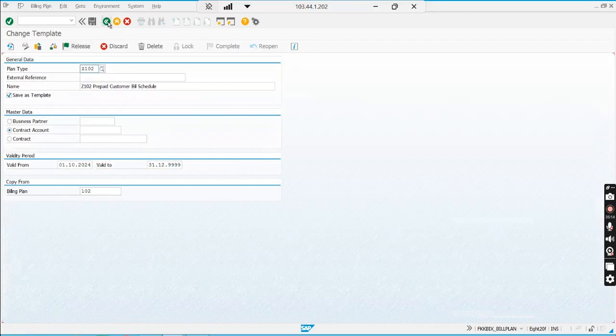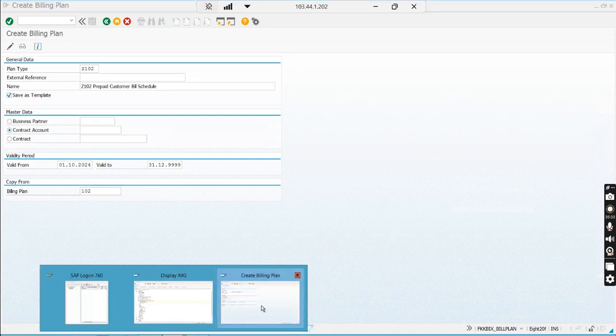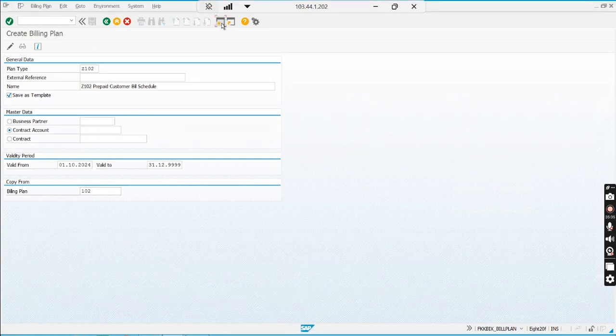Just remember. Now I'll create another billing plan. Here I'll copy from 102, that is, it will retain the amounts and dates of 102. I can change them also. Now I'll create it for my contract account, let me check my contract account.